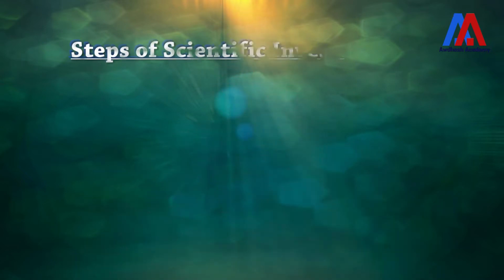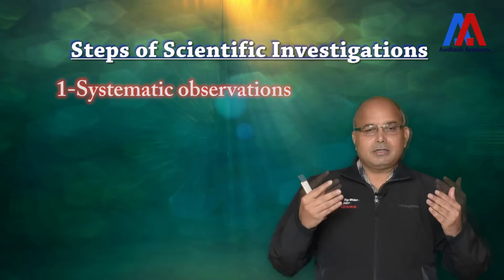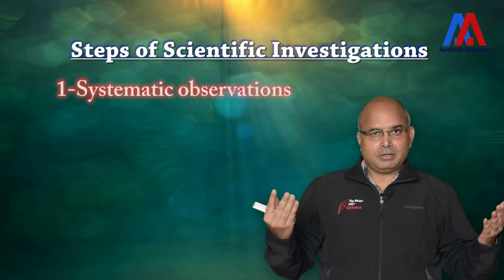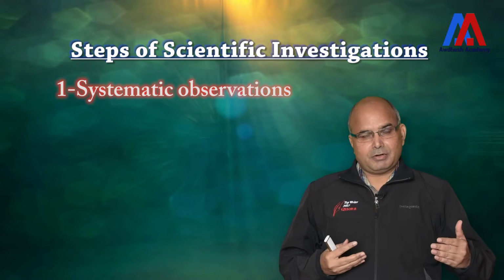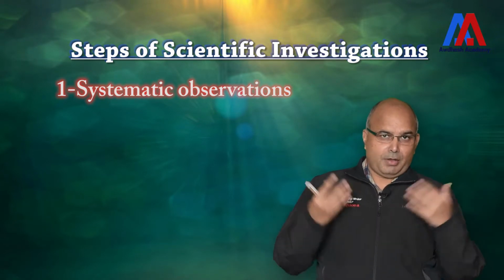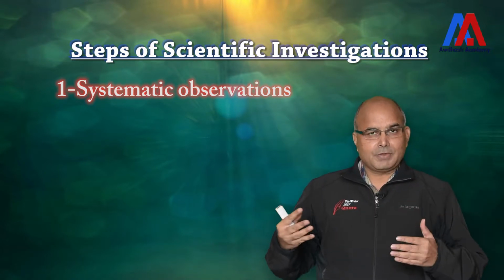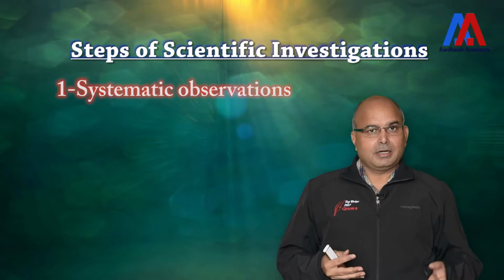Now, what are the different steps of scientific investigation? The first important step is systematic observation. That means we are observing something and then we are going to draw a conclusion. For example, if an apple is dropping from a tree, then all the apples are dropping from the tree. So that is an observation. You observe something and then you find that this is consistently done. No apple is going up in the air.